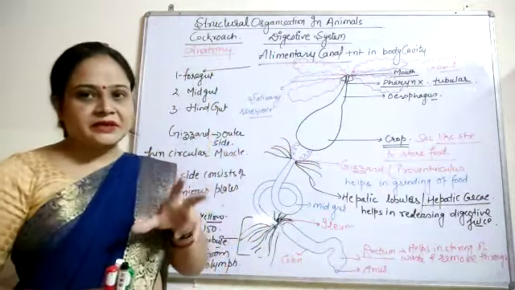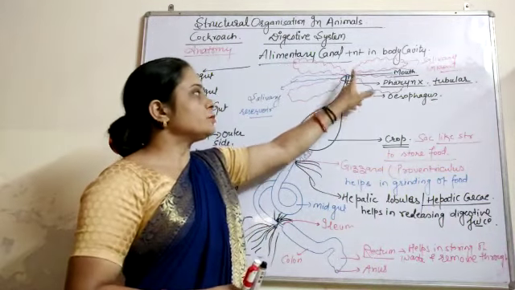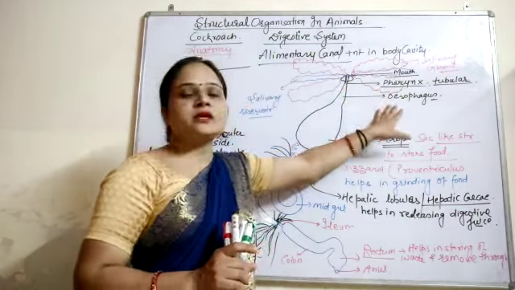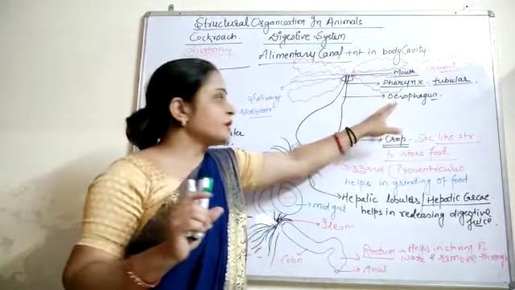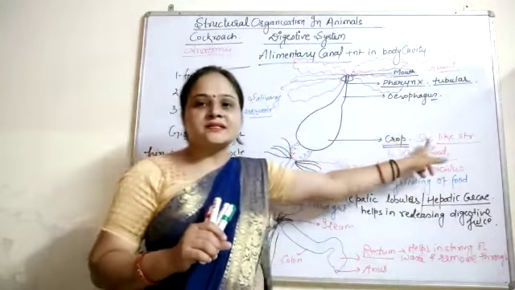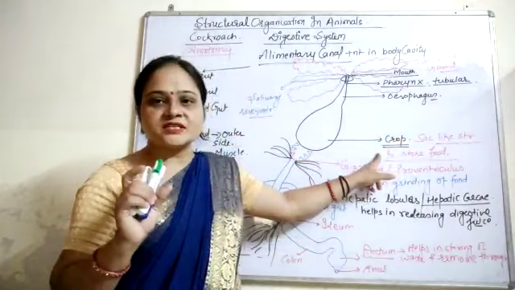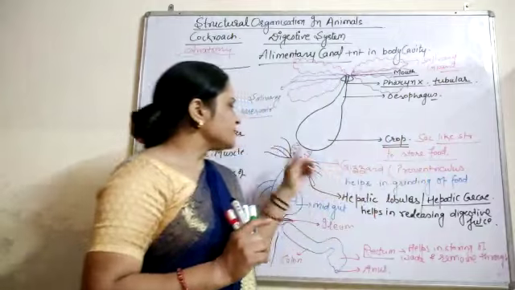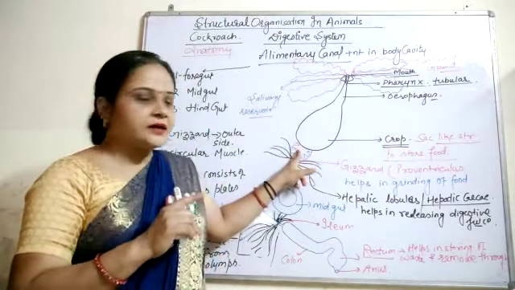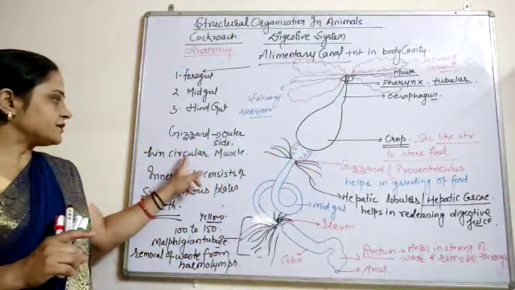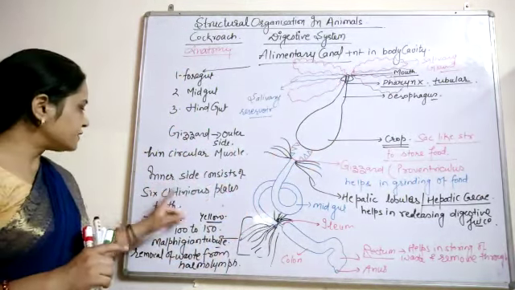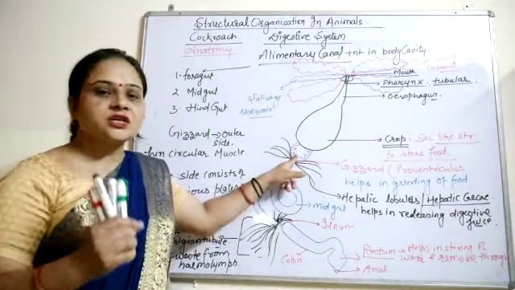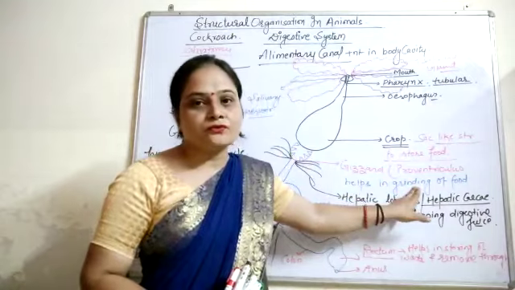Let us once again see it completely. First of all, the mouth opens into a narrow tubular part which is known as the pharynx. After the pharynx comes the opening of the esophagus, which is also a muscular tube, and this muscular tube opens into a sac-like structure which is named the crop. What is the function of the crop? It is used to store the food. Next, the crop opens into the gizzard, which contains outer circular muscles and inner 6 chitinous plates which behave like teeth for crushing the food. This helps in the grinding of food.